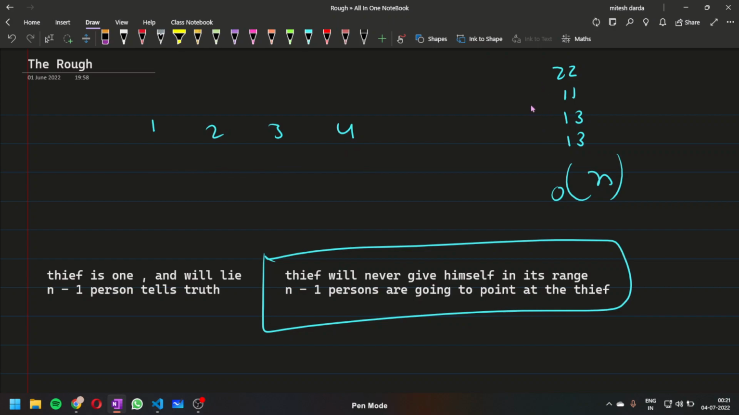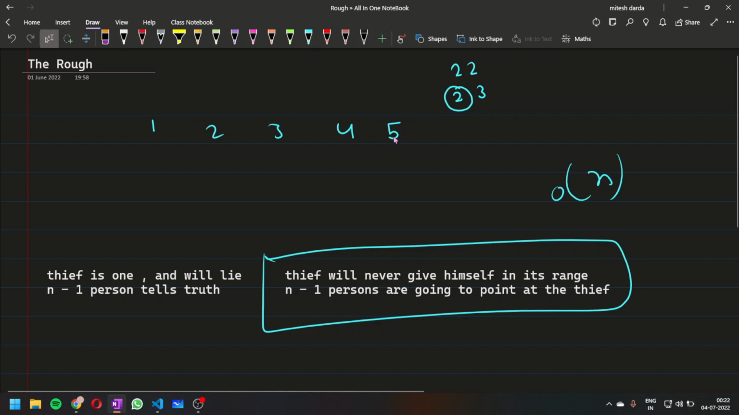We can do that in such a way that, let's say, the first person is saying that it will point from 2 to 2. Okay, it is pointing from 2 to 2. And the second person is saying... so let's first talk about 2 and 2. In 2 and 2, let's just say that he is saying 2 and 3. Why? Because we are going to include the second person and we are not going to include the third person.